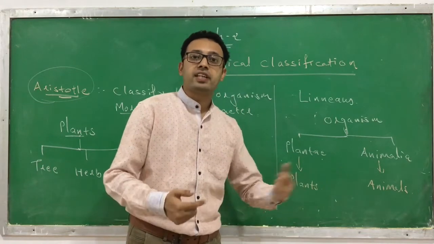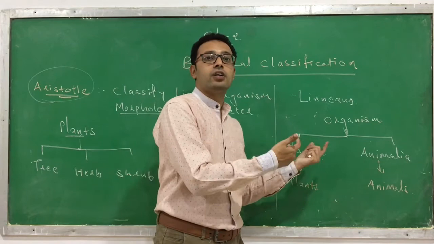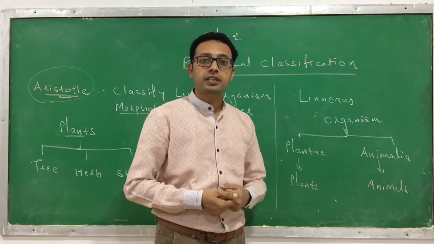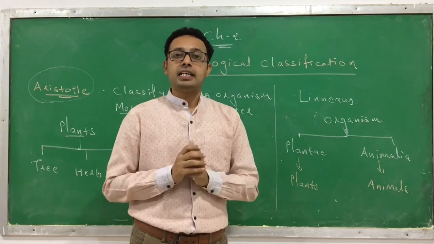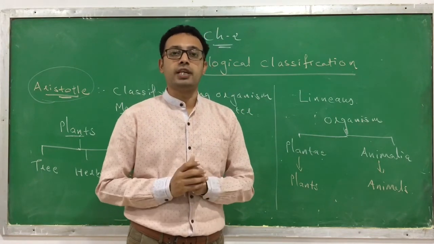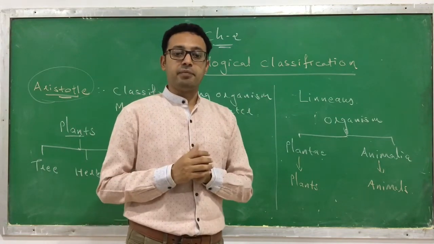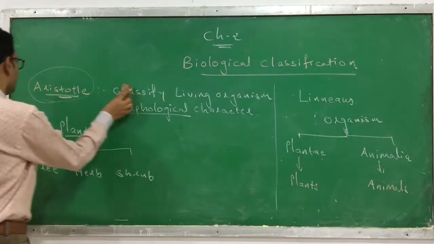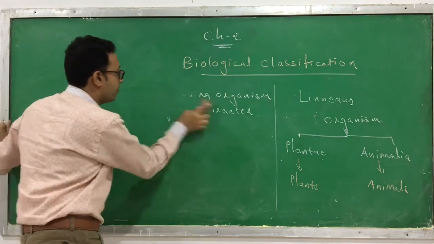But even this classification lacks many organisms that don't fall under either plant or animal. Where do we keep such organisms? So that's why finally the widely accepted classification was developed by Whittaker, and this is called the 5 kingdom classification. So let's start with the final classification, which is the accepted one.